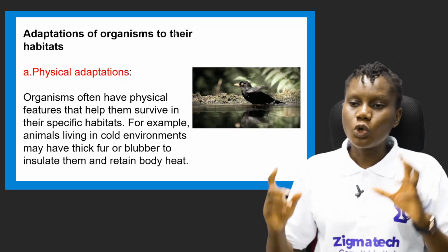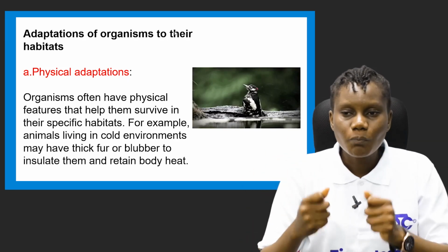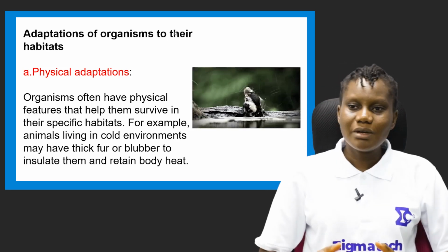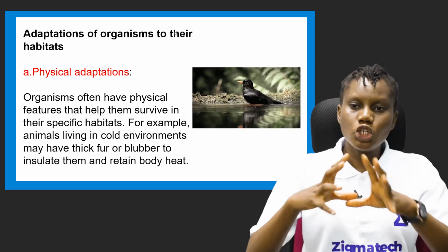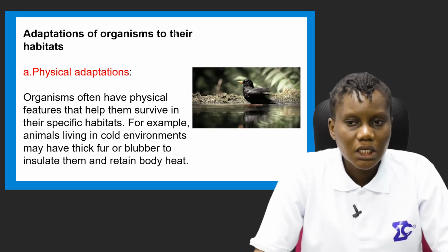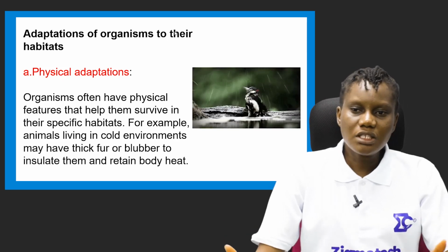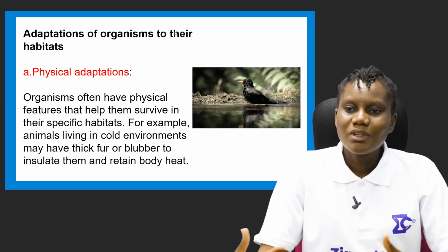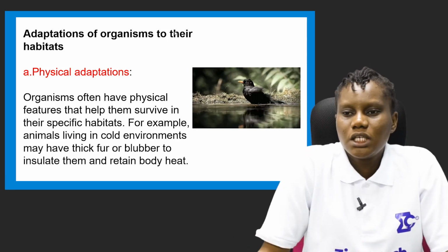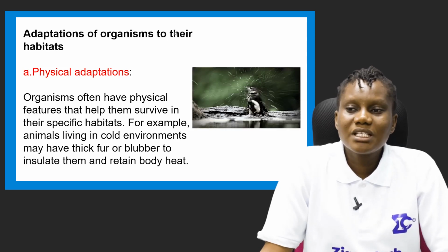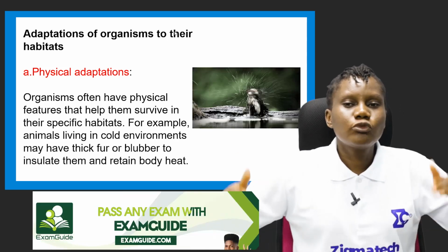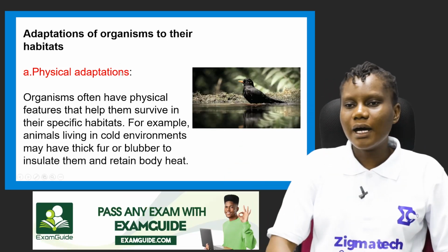For example, animals living in cold environments may have thick fur or blubber to insulate them and retain body heat. Some animals that stay in cold environments have thick fur. When you see their fur, it's very thick, it's not light, and it insulates them and helps them retain their body heat, so they don't lose heat easily because of the environment they stay in. So they have developed a physical adaptation that has helped them to survive in that habitat.